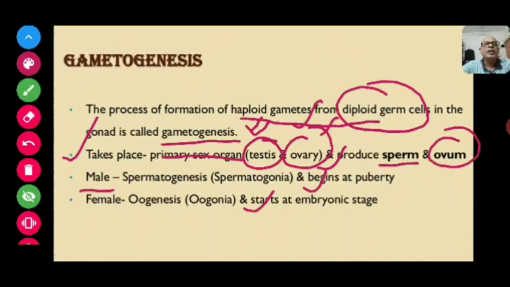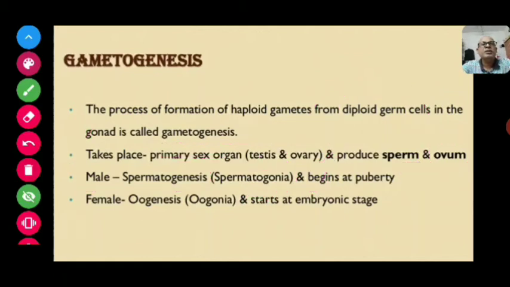In the case of male, spermatogenesis is produced with the help of spermatogonia and it begins at puberty. While in the case of females, oogenesis is the process through which gametes are produced, that is specifically the ovum is produced, and it starts at the embryonic stage. That means oogenesis will start at the embryonic stage.